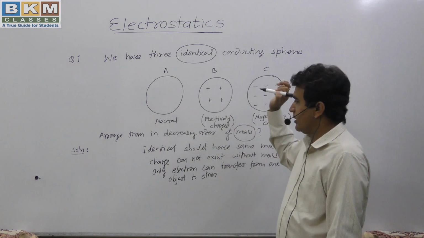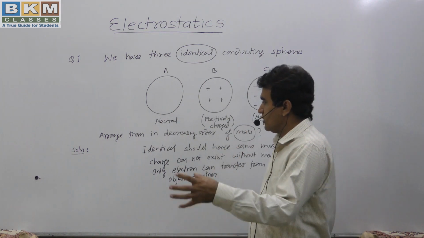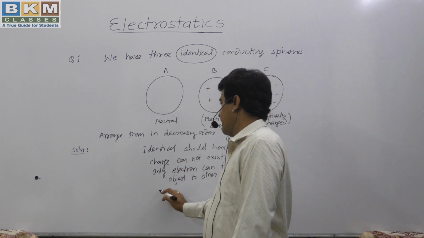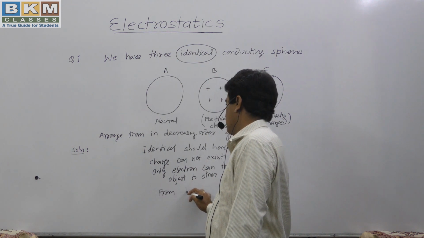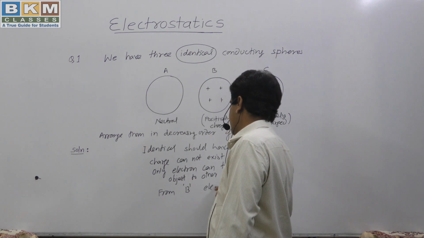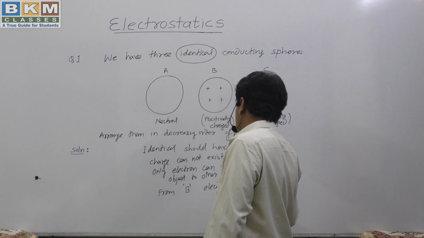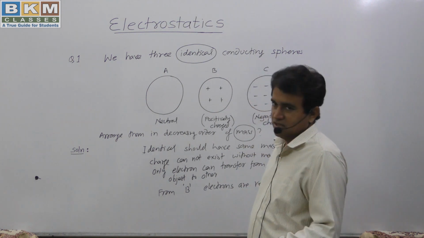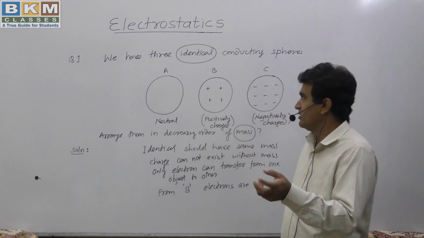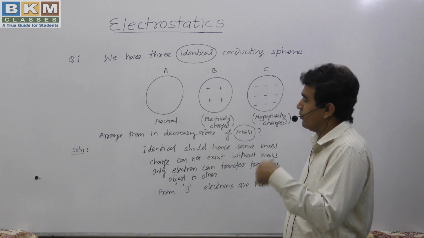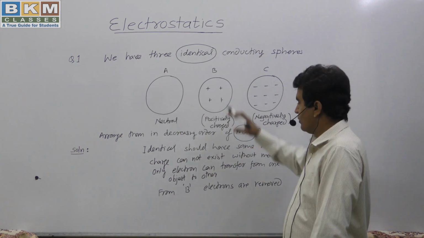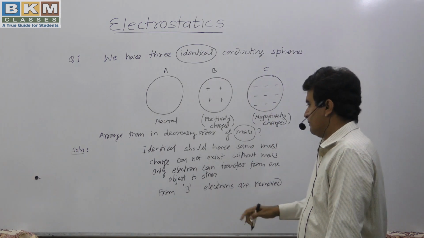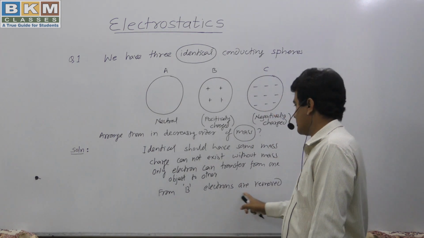To have a positively charged body, we have to remove electrons. So from B, electrons are removed, because only by removing negative charge can we provide positive charge, because positive and negative both are present and they make it a neutral body. So we have to extract electrons to make it positively charged. So from B electrons are removed.